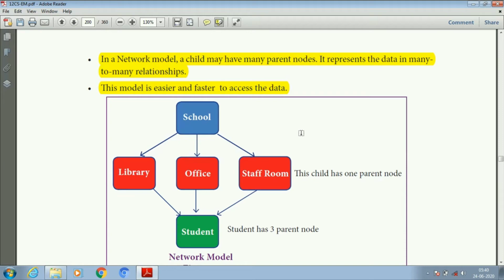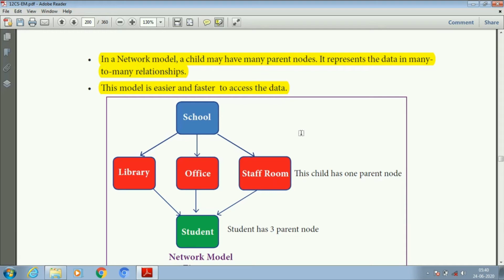The first one is school. Here school is the parent node. Next are library, office and staff room, which are the child nodes. These children also have a parent node, student, and all these facilities are accessed by the student node. Let us see this example. Library, office and staff room are child nodes under the parent node of school.